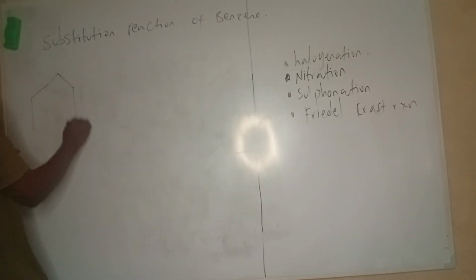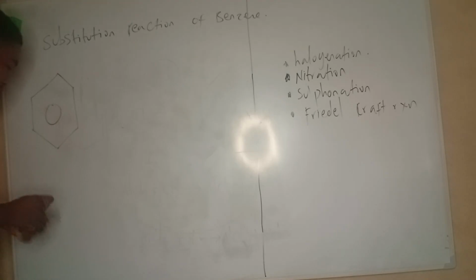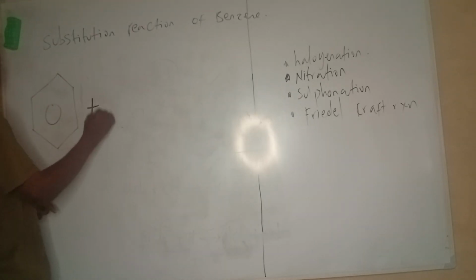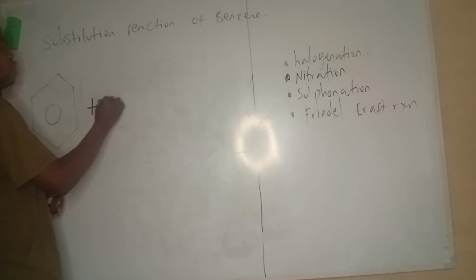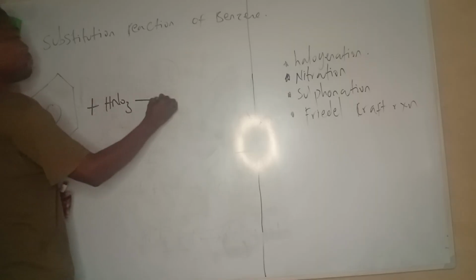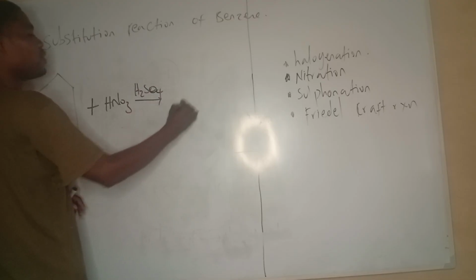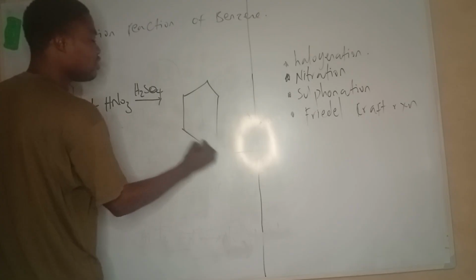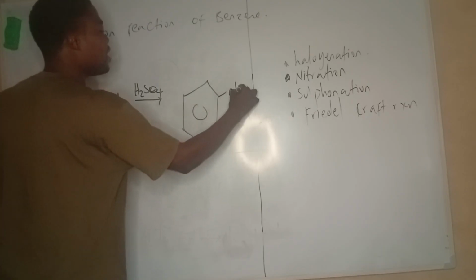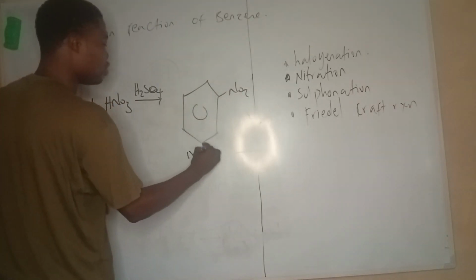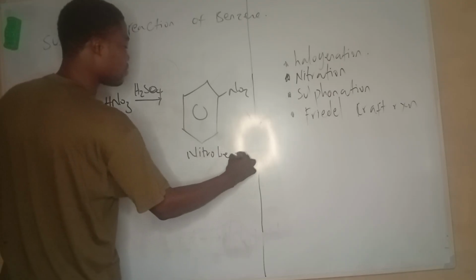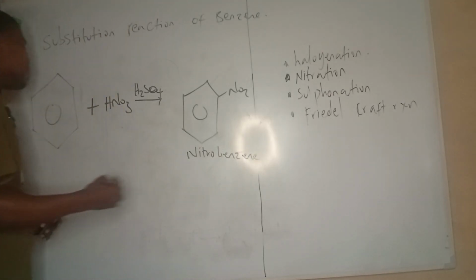So this is benzene, and I'm going to react benzene with HNO3 in the presence of H2SO4. So basically, this is the reaction. I'm going to get nitrobenzene. So this is nitrobenzene.